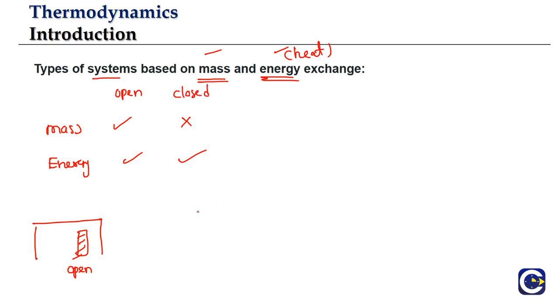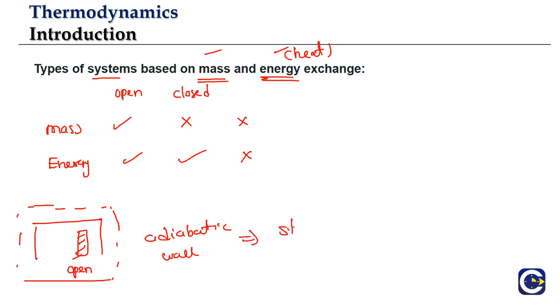And if we are able to stop even the energy exchange, this we usually do by a theoretical concept that we call an adiabatic wall. So the theoretical concept that we'll talk about is what? Adiabatic wall. An adiabatic wall is supposed to completely stop the heat exchange.